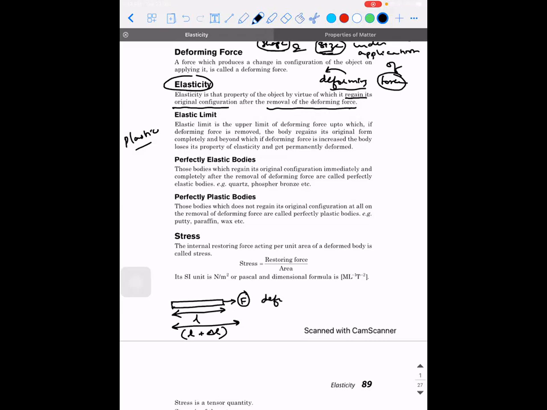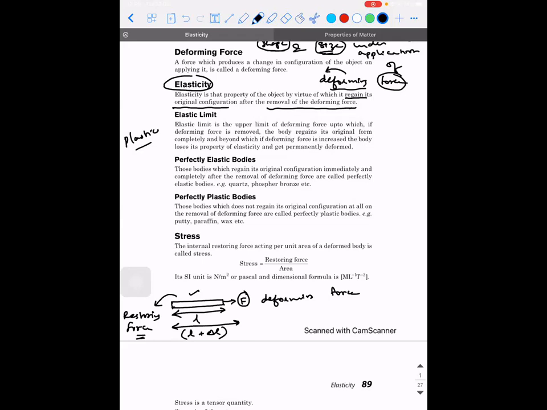So deforming force is the external force. Okay, understood. Now, what should be the force that is acting internal to the material, which is able to bring it back to its original shape? Restoring force. Yes, it's called a restoring force. So all elastic materials have a restoring force within them, right? Secondly, is there a possibility for an elastic material to become plastic? Yes, sir. Yes, it is.